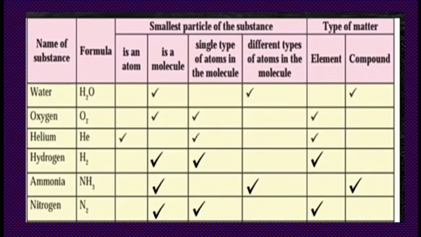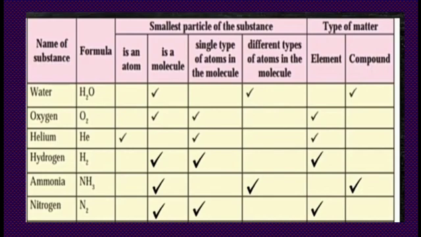First example given: water. Formula H2O. H2O means 2 atoms of hydrogen combined with 1 atom of oxygen. That means it is not an atom. Atom means it is the smallest particle of an element. So what is this, children? It is a molecule, H2O. Molecular formula of water is H2O. So it is a molecule, not an atom.